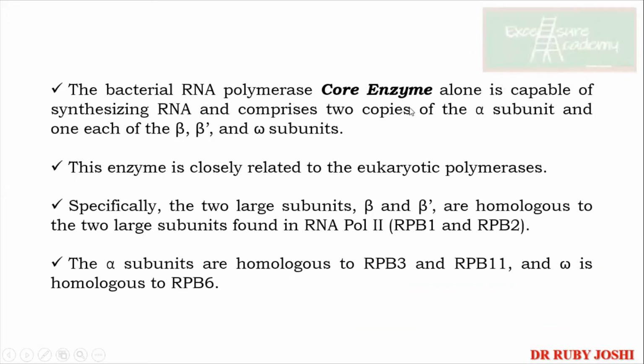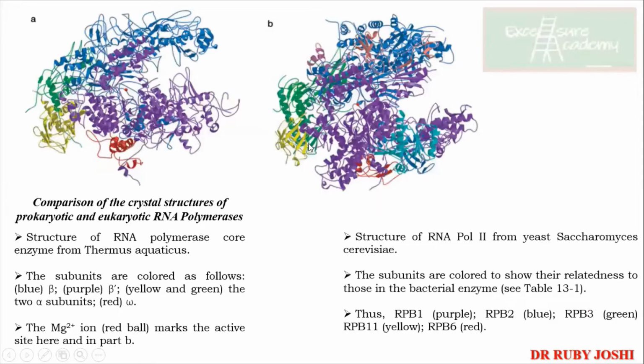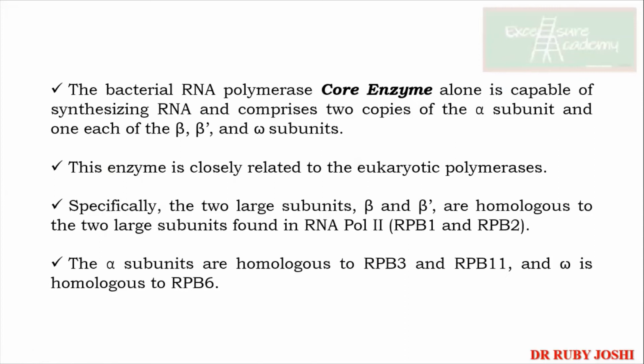Now the bacterial RNA polymerase core enzyme is capable of synthesizing RNA, which comprises 2 copies of alpha, and beta, beta dash and omega subunits. Now the large subunits beta and beta dash are homologous to RPB1 and RPB2. थोड़ा सा easy है याद रखना. RNA polymerase beta is RPB1, beta dash is RPB2. Then alpha subunits are homologous to RPB3. इसका मतलब क्या? We know that in prokaryotic RNA polymerase we have got 2 copies of alpha, so this is also going to be 2. And then omega is RPB6.